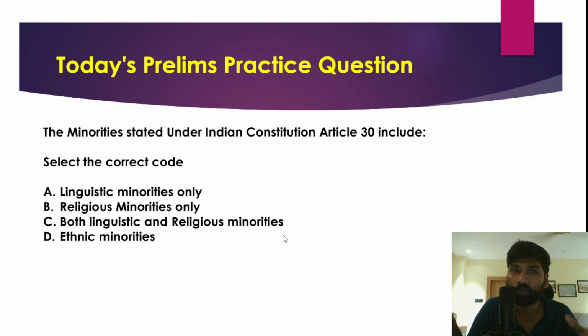The question was, the minorities which were stated under the Indian Constitution Article 30 include which of the following types of minorities? Your options are option A, linguistic minorities only, option B, religious minorities only, option C, both linguistic and religious minorities, and option D, ethnic minorities.